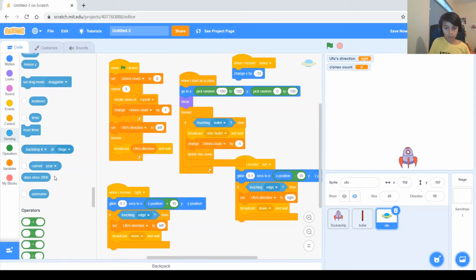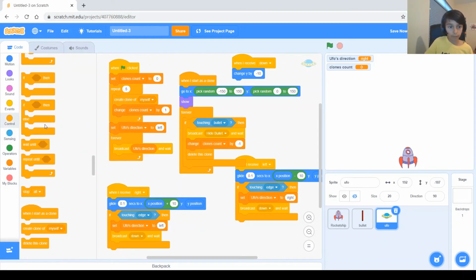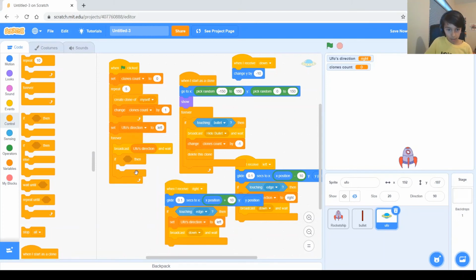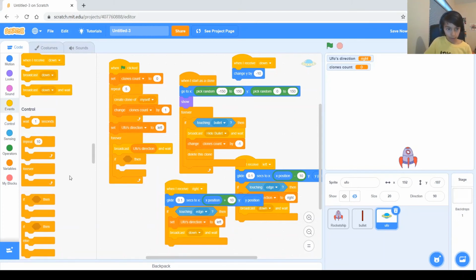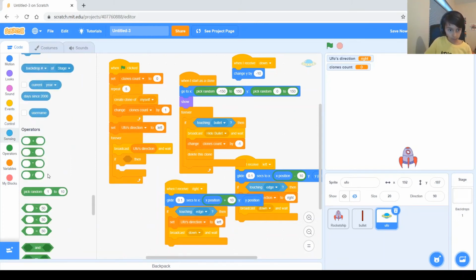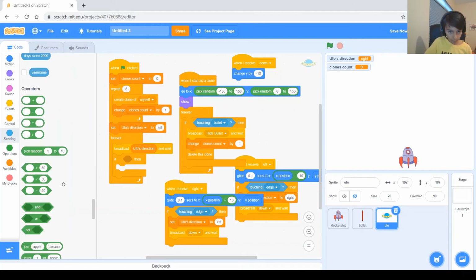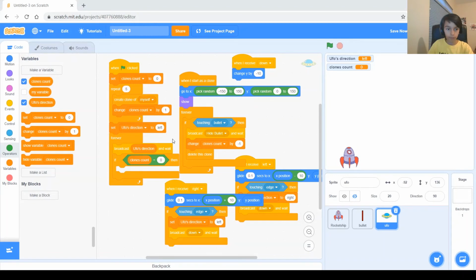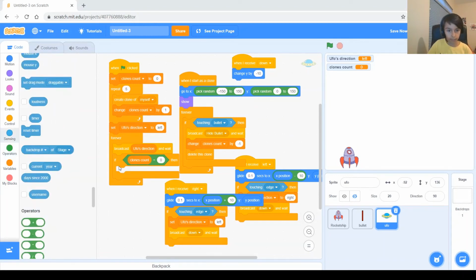So now we need an if to basically say if clones count equals 0, say game is over, I won, or I win. So get the if and put it in this forever when the green flag is clicked. So if clones count equals 0, so get this, equals 0. So when clones count equals 0, then we have to broadcast a message here.